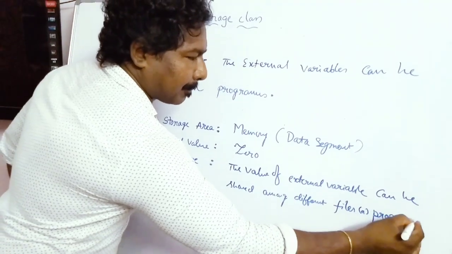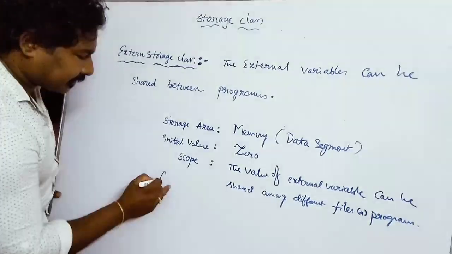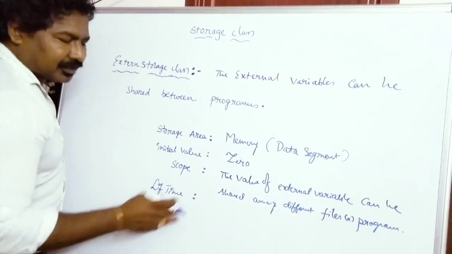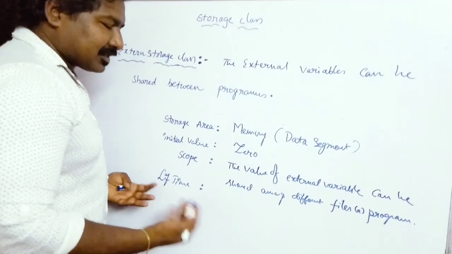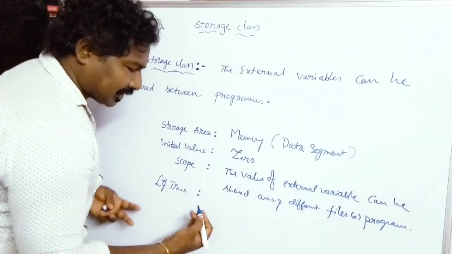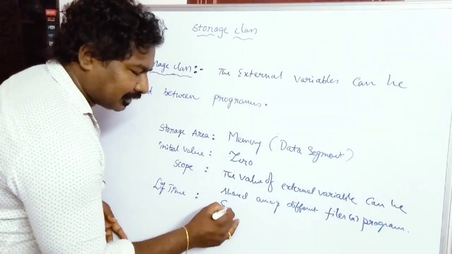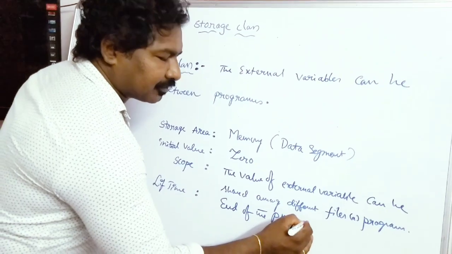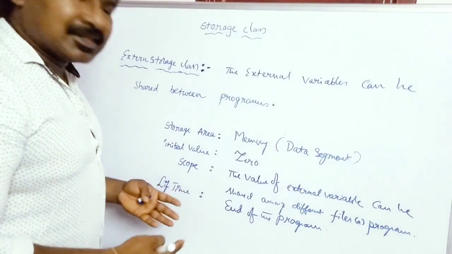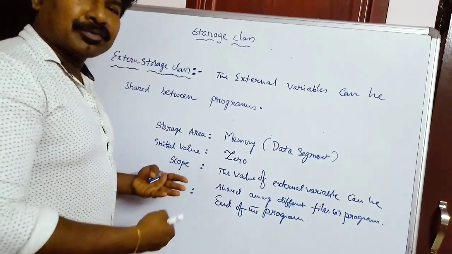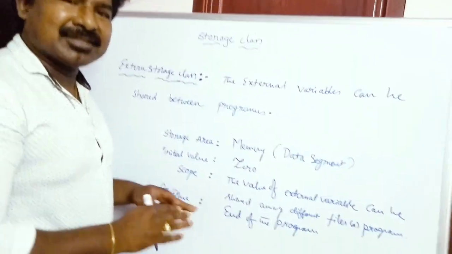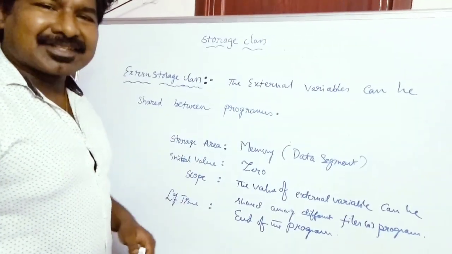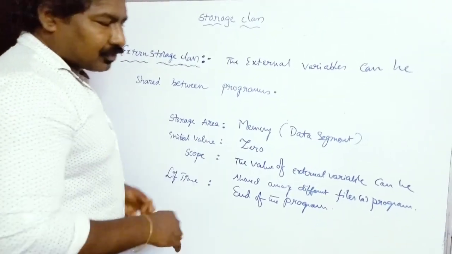Okay, friends, coming to the lifetime. Lifetime means the time period in which your variable gets stored in the memory. For the lifetime, this will be until the end of the program. That means your variable will still exist in the memory until the end of the program. Once the total program execution is complete, the variables get deleted. So these are the four properties of these external storage variables. I'll show you a small example where you can use this external variable.